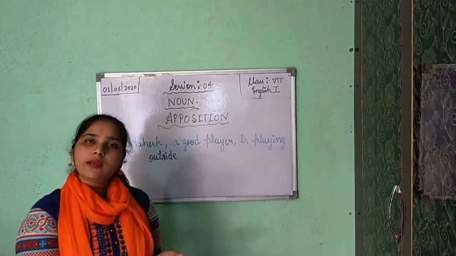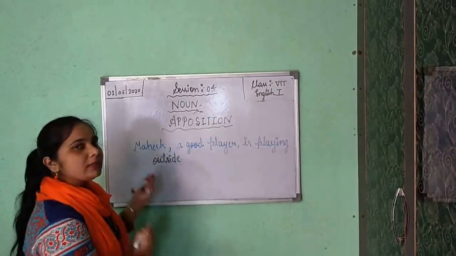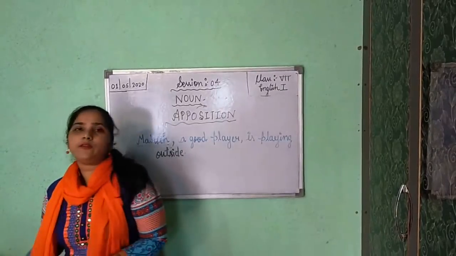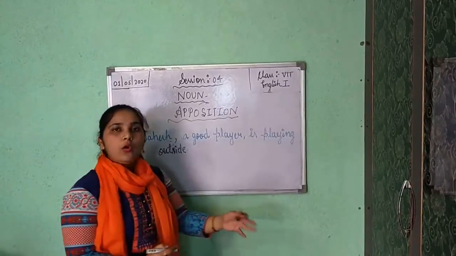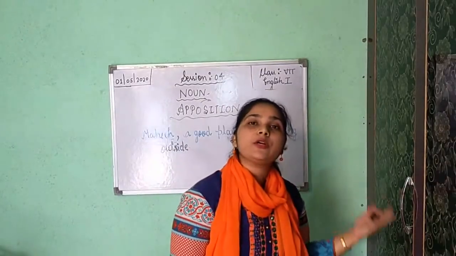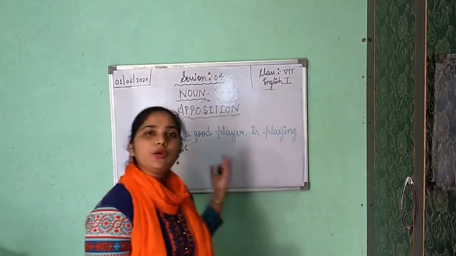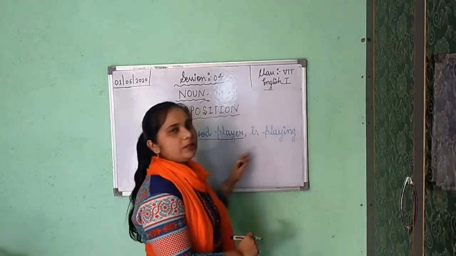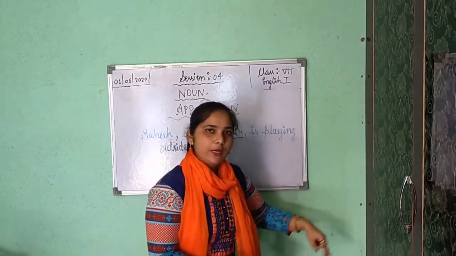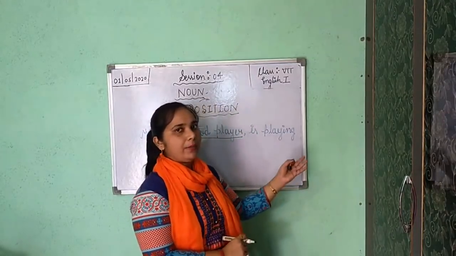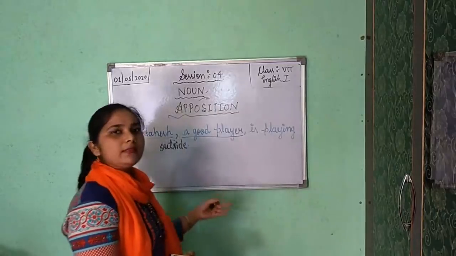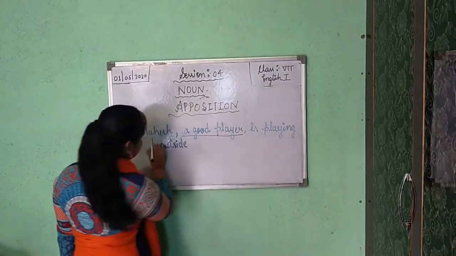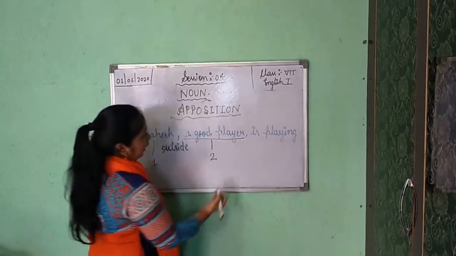So again you can see how many nouns are there. Mahesh is the name of a person. So the first noun is Mahesh. The second one is good player. Who is Mahesh? Mahesh is a good player. A good player is describing Mahesh. So we are getting a second noun. Now again these words go in the column of predicate: the rest of the part, helping verb, verb, and again an adverb. So here again we are getting the first noun and this is your second noun.